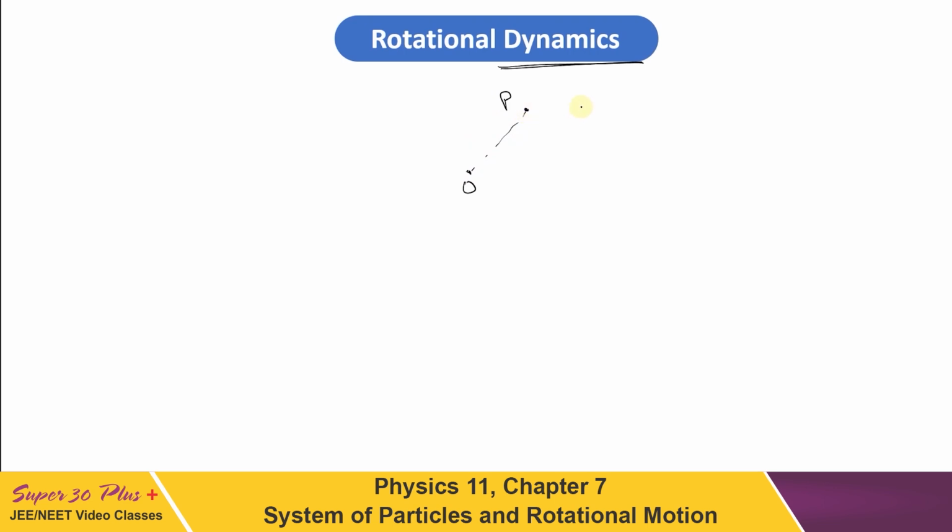Now if we apply a force F here on P, so for rotation of P, if P has to rotate about O, it is not only the magnitude of force that is responsible. One more thing is important, that is its distance from the rotational axis or rotational point. And it has to be the perpendicular distance. So here the responsible factor is not only force to produce acceleration, it has to be force as well as its perpendicular distance from the axis of rotation, and this combined effect is known as torque.